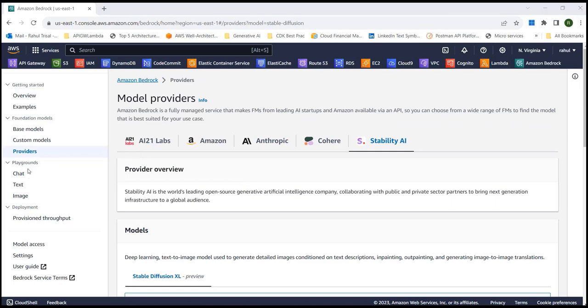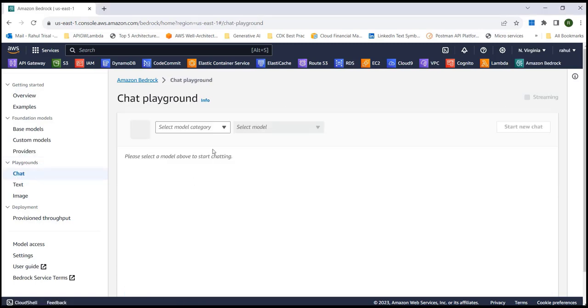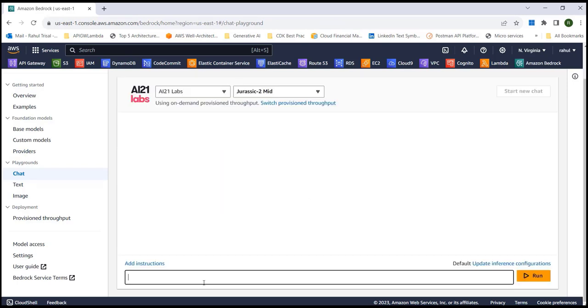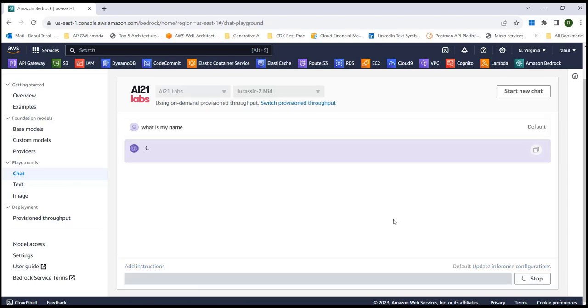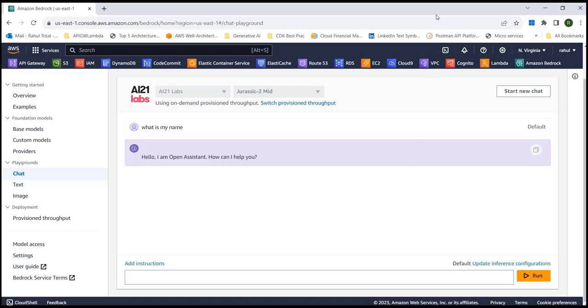AWS also provides you with a playground where you can just try it out from the console. If you go to this playground chat, from here you can select the model. Say I select AI21 and then select the model, and then you can just play around from the console with this model. I can just say what is my name, and hopefully I should get a response. And you can see here it gives me a response: Hello, I'm an open assistant. How can I help you?